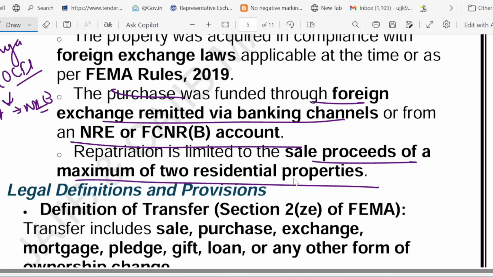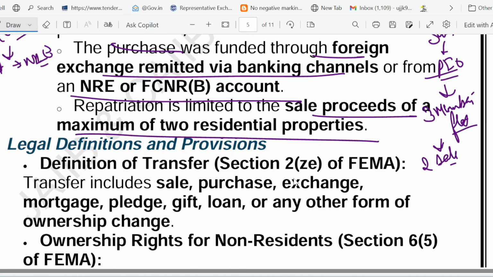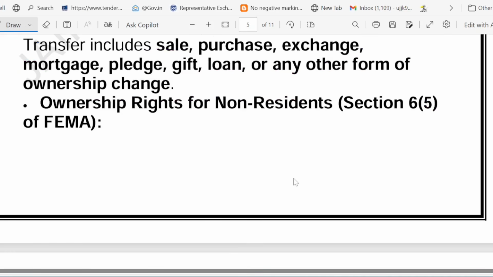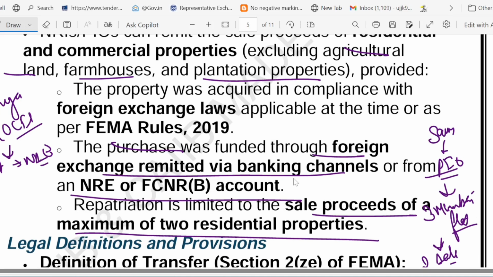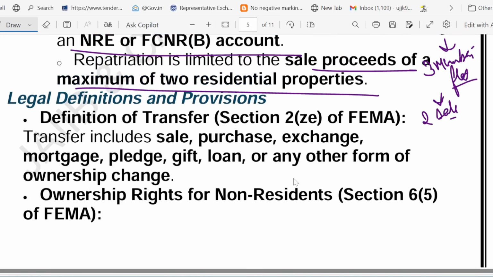Let's take the example of Sam. Sam is a PIO, person of Indian origin. He has 3 Mumbai flats and he sold them. So he can only repatriate 2 sales, not 3. There are some special cases here. A special case given in the book is about Nepal and Bhutan citizens. Let's look at it.